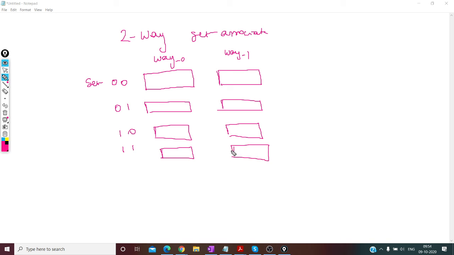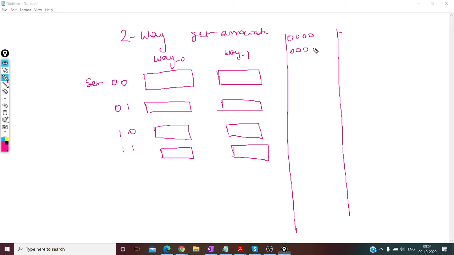Now if you take main memory, previously what did we see? If it is 0000, 0001, 0010, 0011, 0100, 0101 and so on, right? Am I right? Yeah.